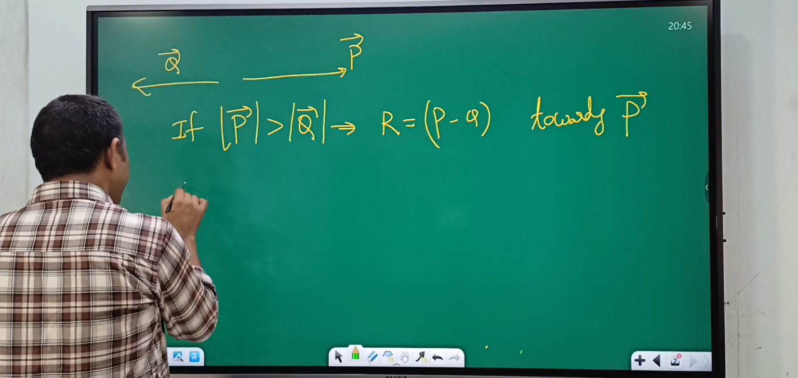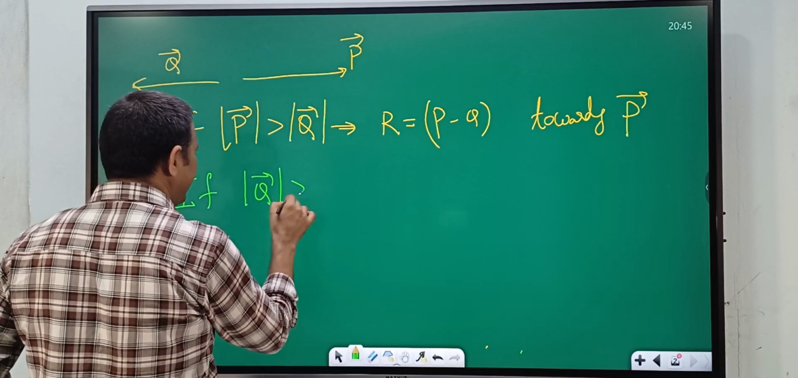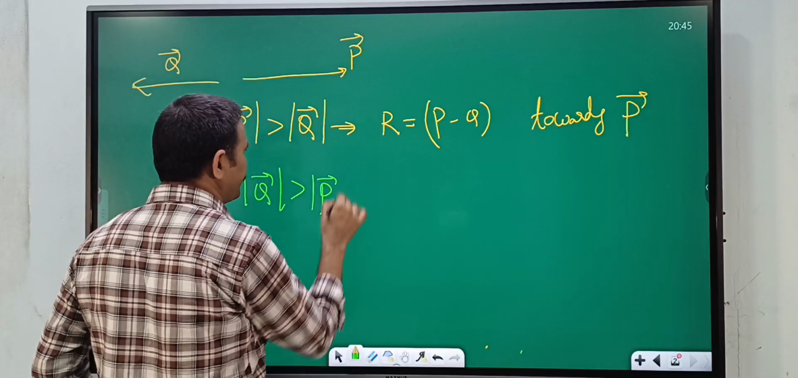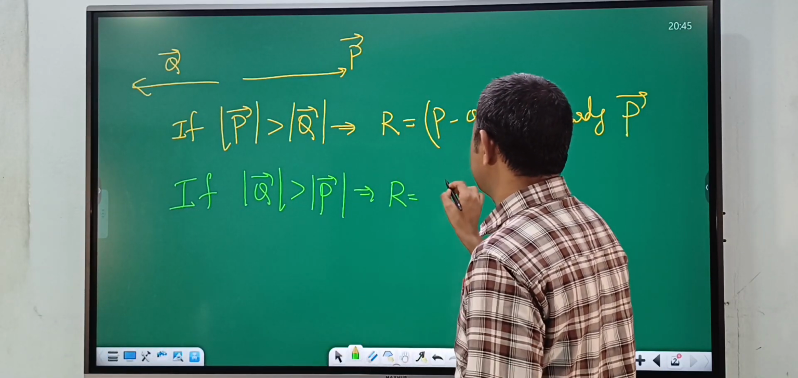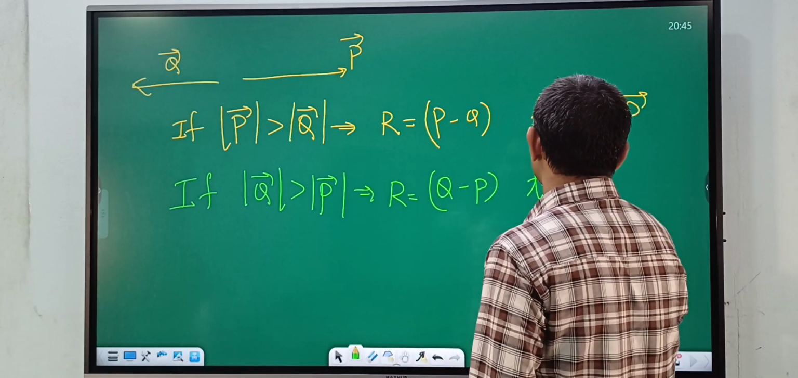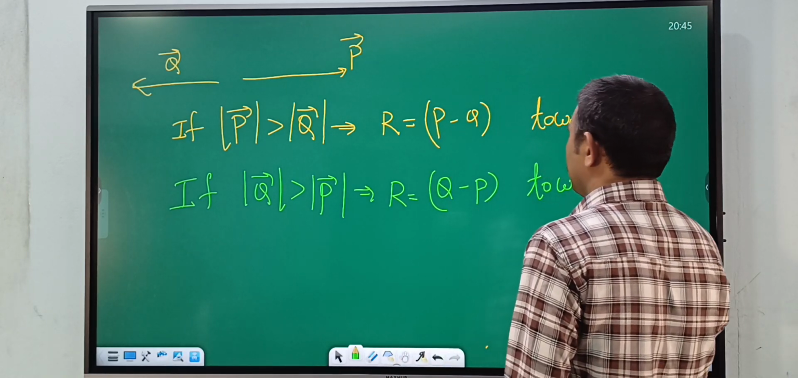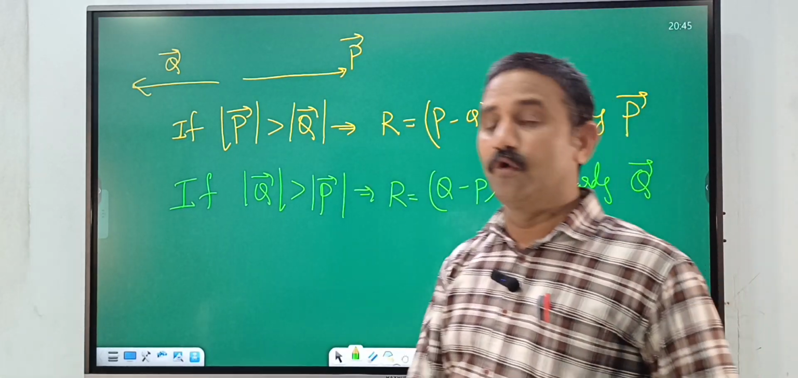And similarly, if the q bar vector magnitude is greater than the p bar vector magnitude, then r is equal to what? In this case r is equal to q minus p, and that is towards the q bar direction. This resultant is towards the q bar direction.